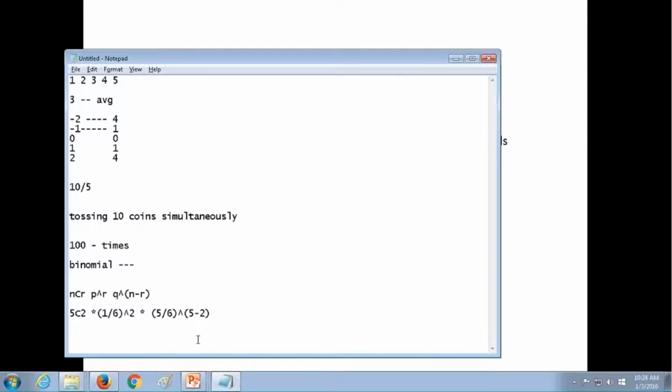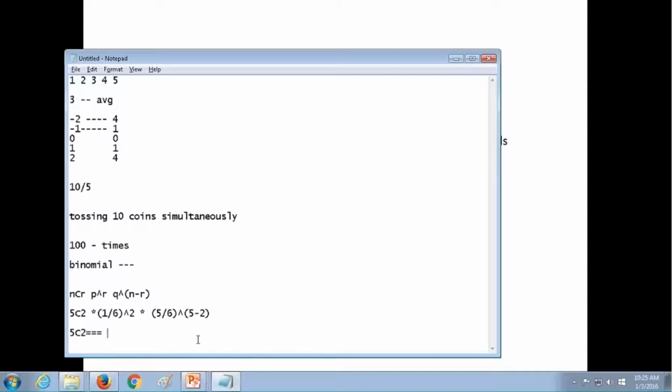So can someone tell me what is 5 combination of 2? Someone said it is 3, but basically we will do 5C2. I'll also tell you the formula for this.